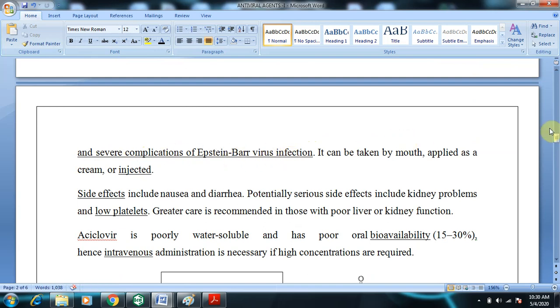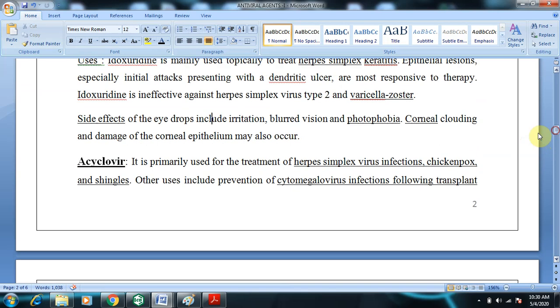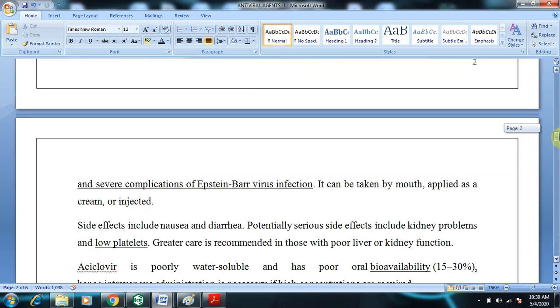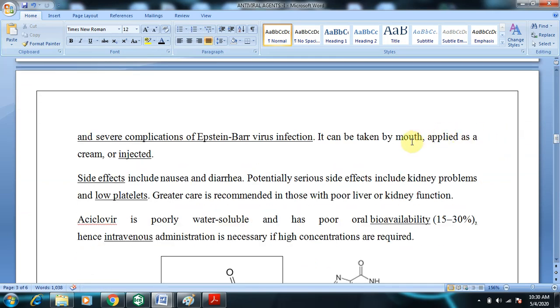So these are the names of some viruses you need to remember: Epstein-Barr virus, EBV, cytomegalovirus, chickenpox, herpes simplex virus infections, and shingles. These are some of the viral infections it is used for. It can be taken by mouth or cream, or it can be injected IV.